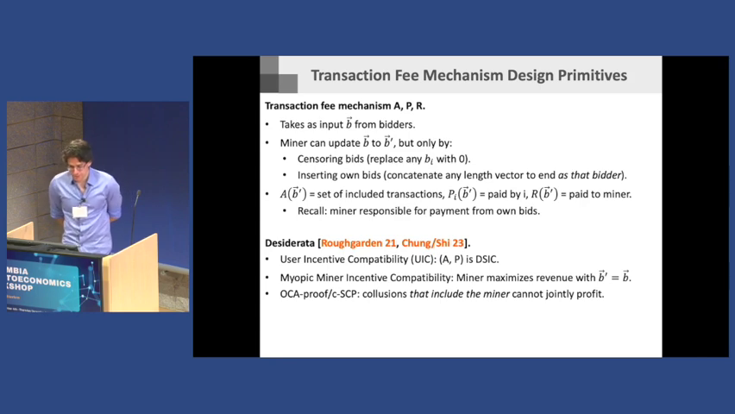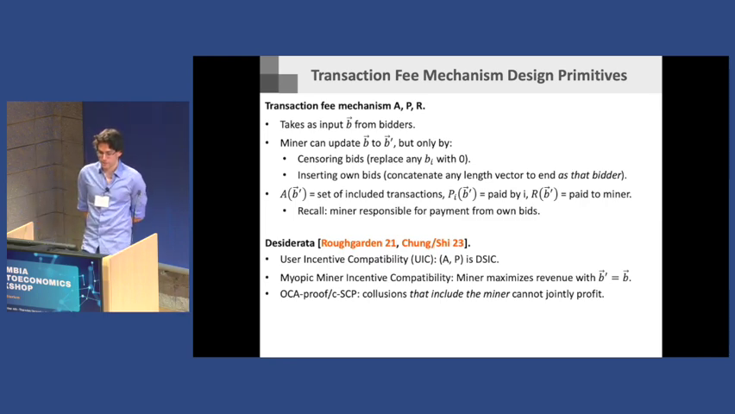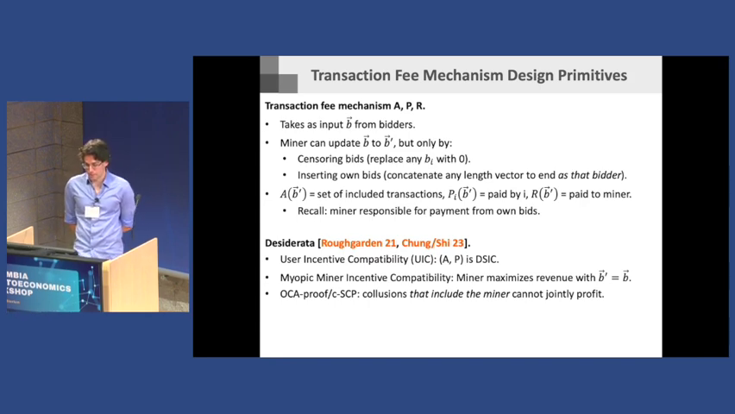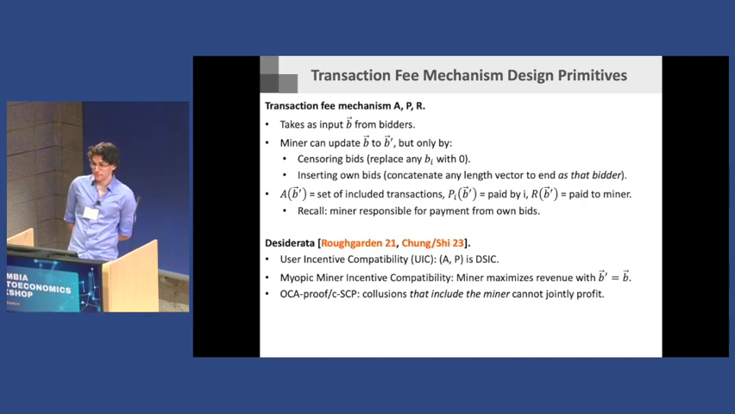And there were three or four criteria proposed in the works that got this started, which is that the auction should be dominant strategy incentive compatible. So users should not want to strategize when they think about what bids to submit. And then there's this phrase they call myopic miner incentive compatible, which says that when the miner sees the bids B and then decides, do I want to censor? Do I not want to censor? Do I want to insert a fake bid, not insert a fake bid? They should never want to insert a fake bid. They should never want to censor.